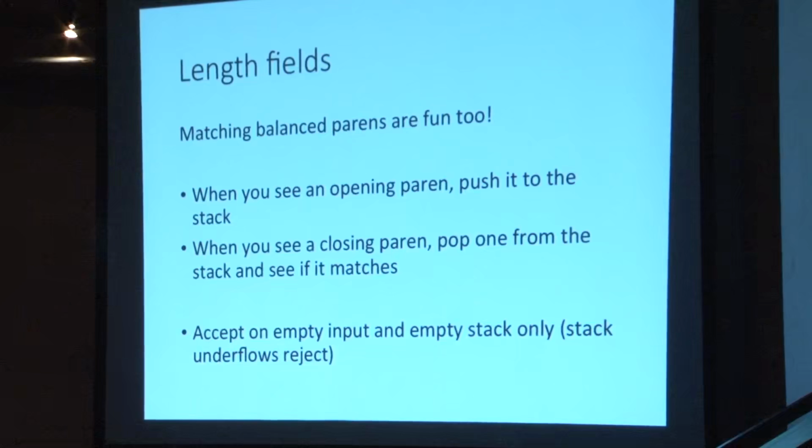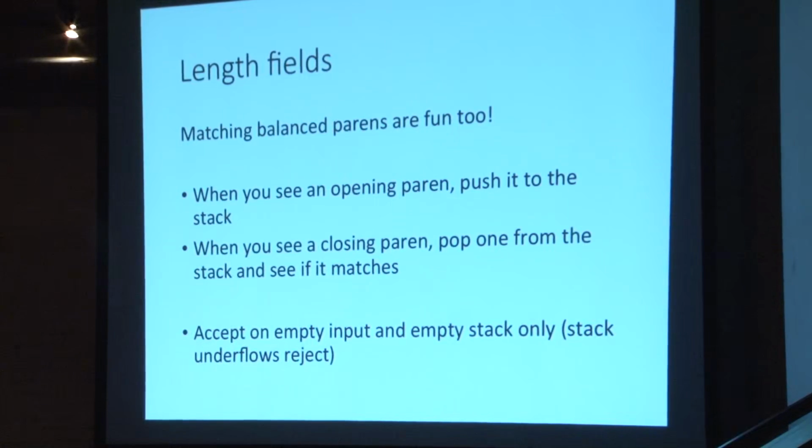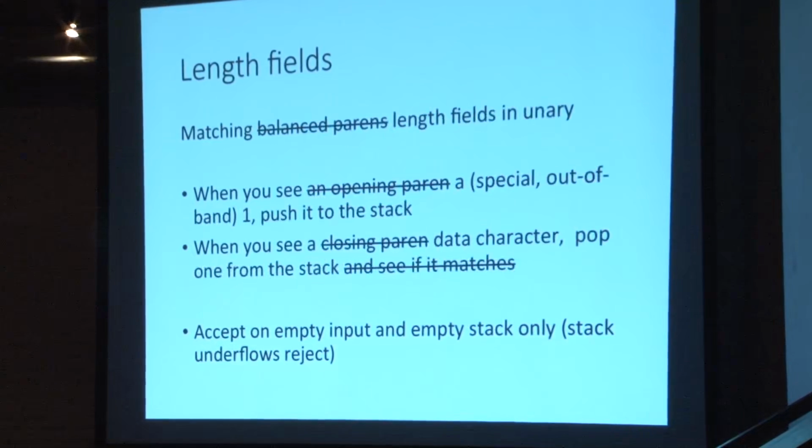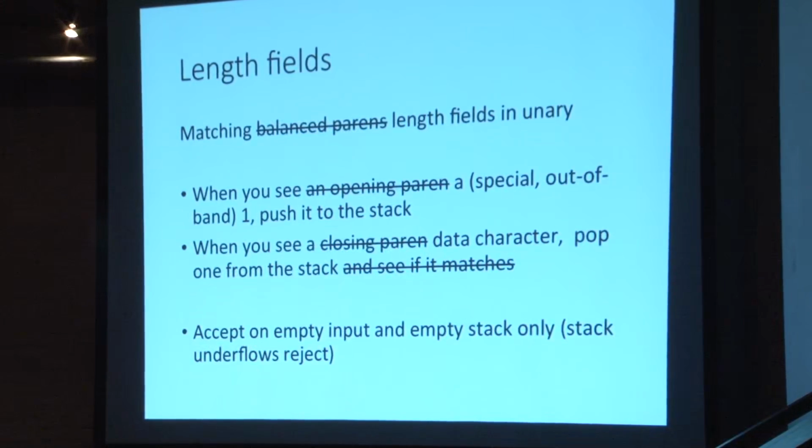And that is just a formal way of matching brackets. No actual computer would do this. You would use counts. But nonetheless, that's how we do these proofs. So matching balanced parens in unary arithmetic, it turns out, is exactly the same as matching characters in a message to a unary tally established by the length field. So as long as we see that the length field is in a hierarchical relationship with the thing to which it applies, then we can validate the packet.